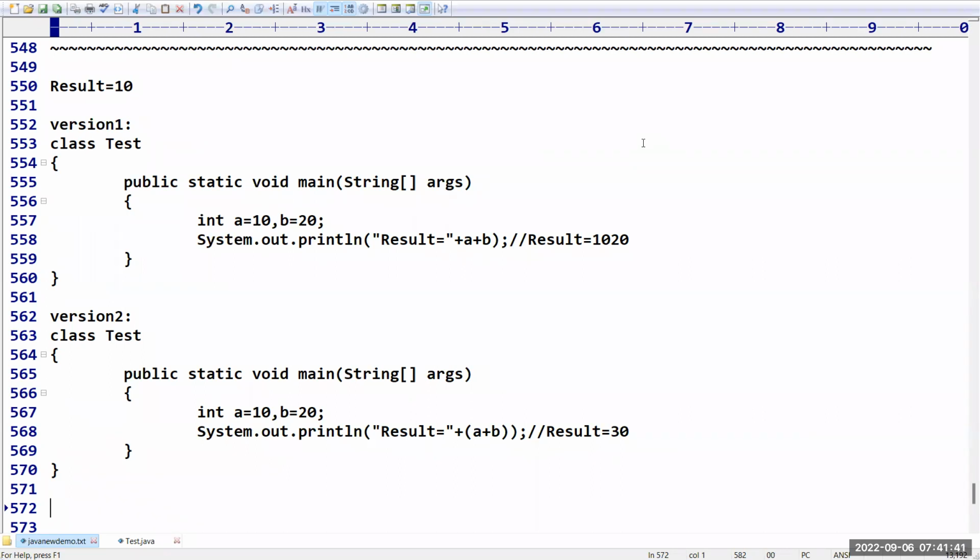Don't feel that parentheses are used only for functions. No, parentheses have high priority. Not only in Java, in every programming language, parentheses have the highest priority. Hope the concept is very clear for you people. Please confirm, do you have any doubt on this program? Requesting everyone to please respond. No, sir.